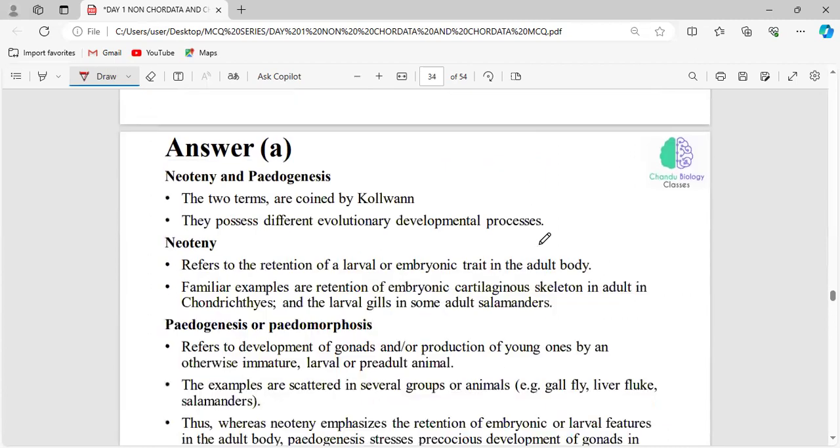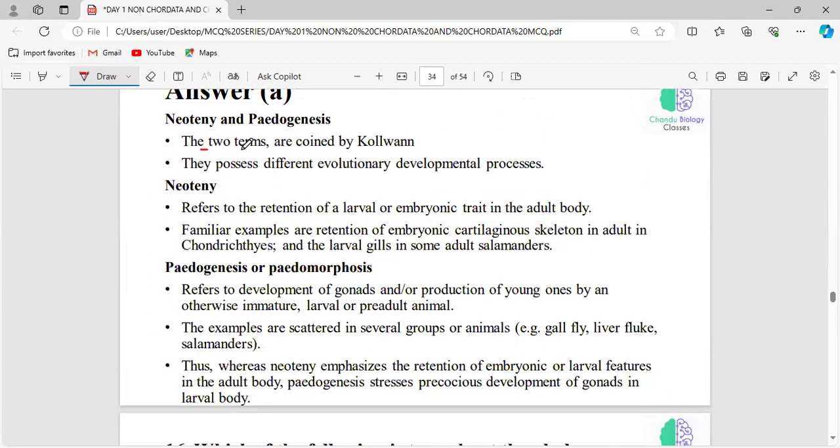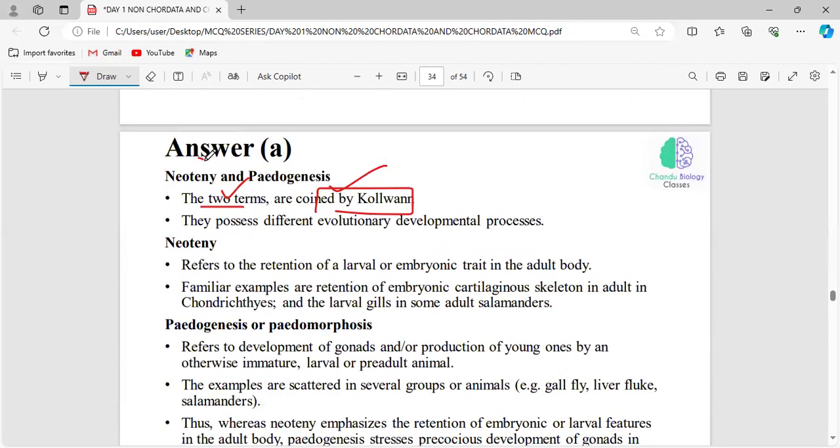What is neoteny and what is pedogenesis? Both are terms coined by Kollmann. Everybody thinks that neoteny and pedogenesis are the same. In neoteny, some characters which are present in the larval stages persist in exactly the same way in the adult body also.